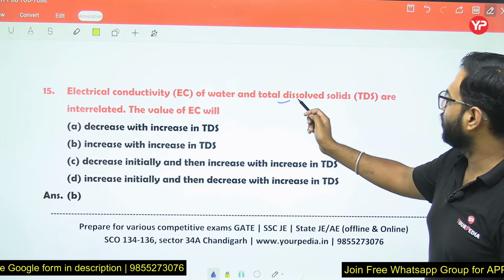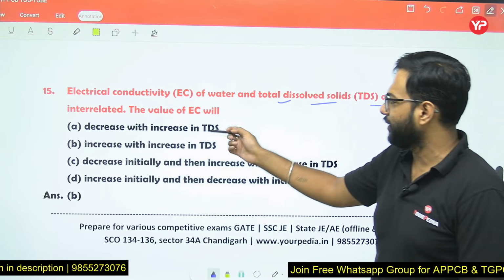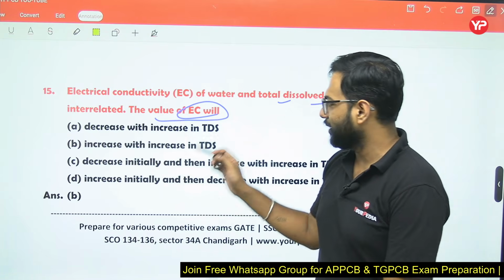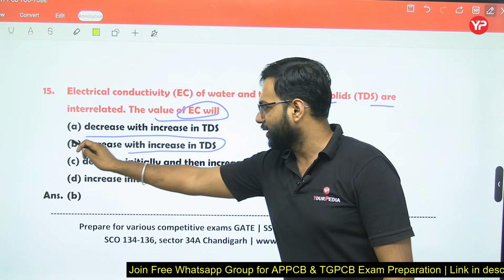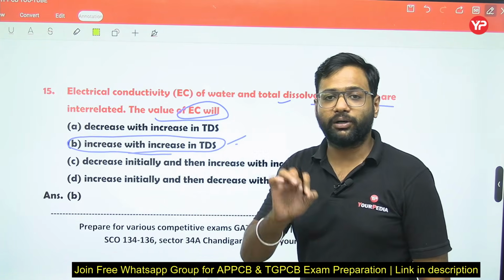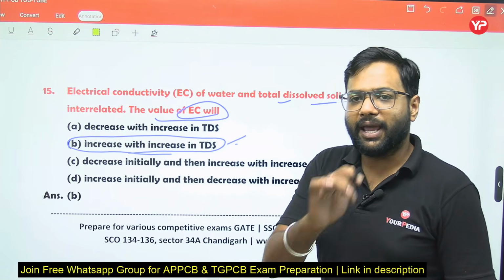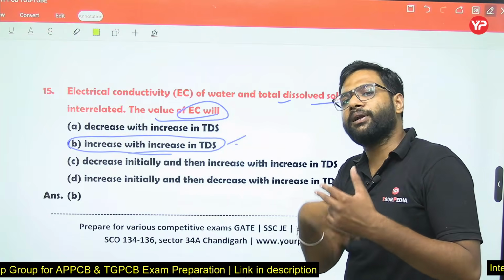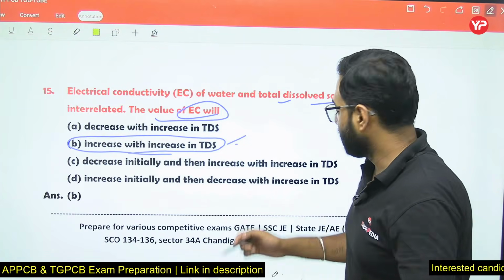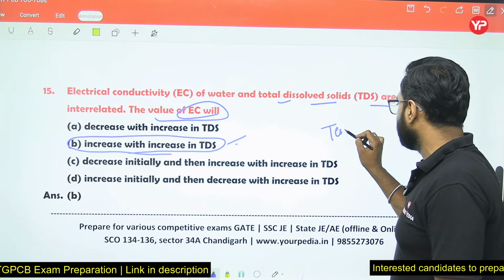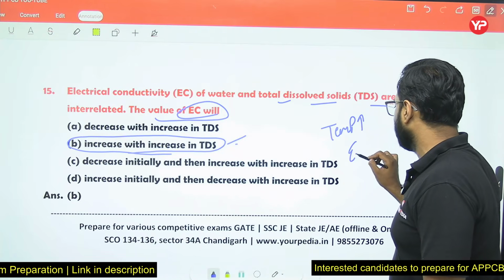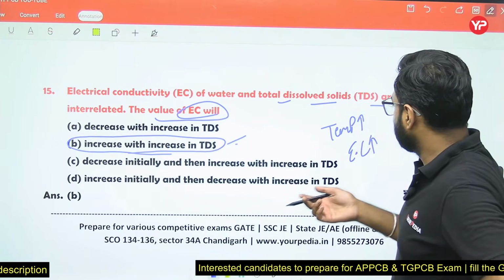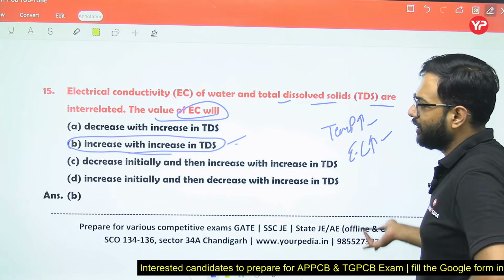Electrical conductivity of water and total dissolved solids are interrelated. We know that electrical conductivity increases with increase in TDS, but this is not related on a one-to-one basis. As more is the TDS, more will be the electrical conductivity. One more point: as the temperature of water increases, electrical conductivity also increases. Remember this point also, right? From the exam point of view, when temperature increases, electrical conductivity also increases.